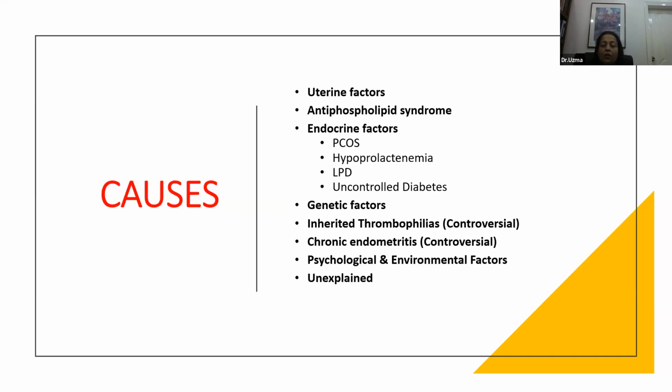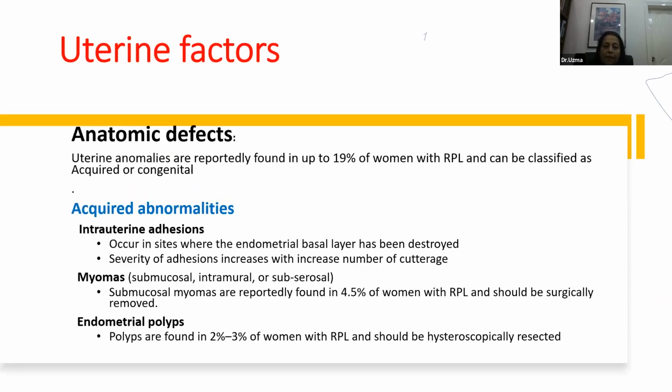Then we should not overlook the psychological and the environmental factors, and most of the time we investigate the patient and we find that the recurrent miscarriage is unexplained. We cannot find any cause for that.